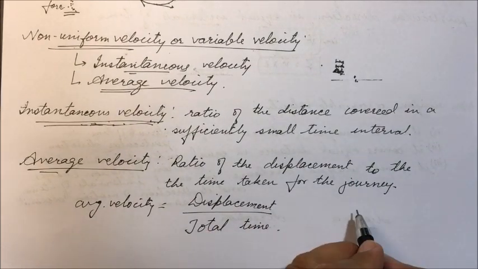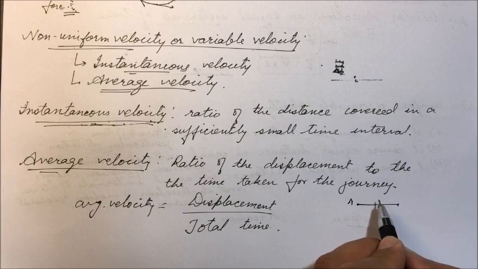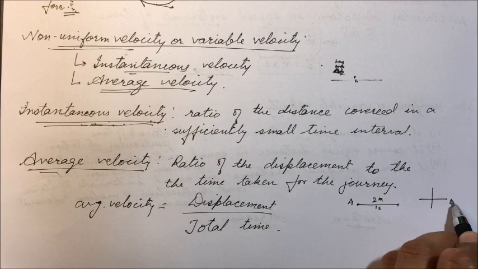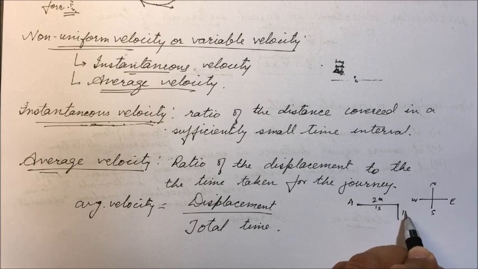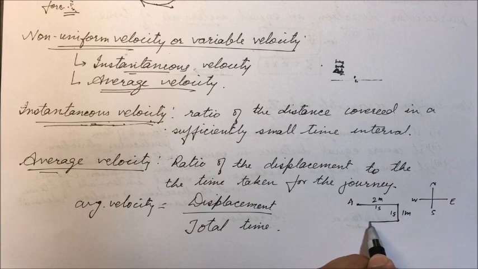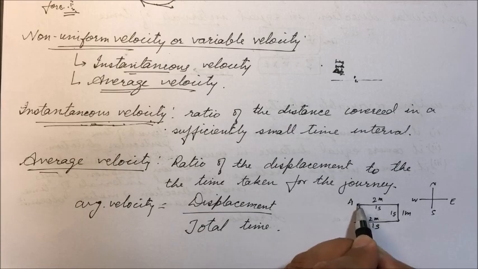So here, for example, a body moved 2 meters in 1 second, due east. Next it moved 1 meter due south in the next second. In the next second it moves 2 meters. So what is the average velocity?